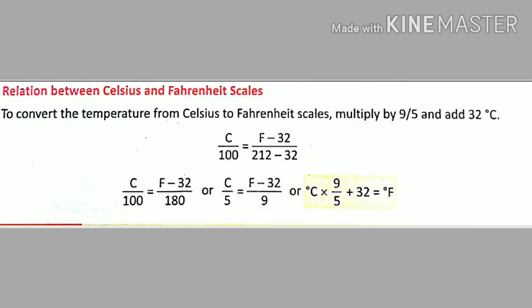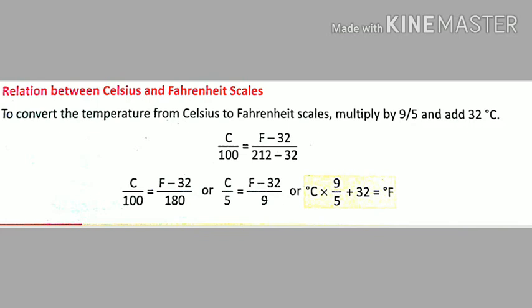Understand? Your next topic is the relation between the Celsius and Fahrenheit scales, because these are the two main units of measuring body temperature. But nowadays Fahrenheit scales are commonly used. So the formula is C/100 = (F - 32)/(212 - 32).